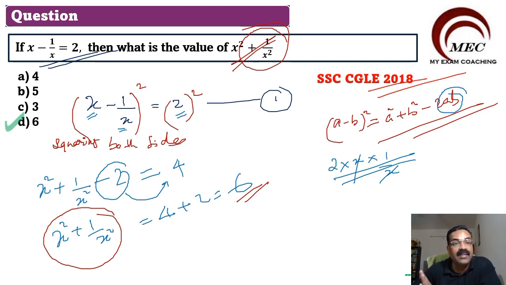Understand what we did here. The step here is squaring both sides. When you square both sides, you will get x square plus 1 by x square on one side and numbers will go to the other side. Which formula are we using here? We are using the a minus b all square formula. That is why I told you, behind every question there is a concept. If you understand that concept very clearly, then it is very easy for you to solve these types of questions. And these types of questions are very, very common in every competitive examination. So once you are clear how to approach this question, then it becomes very easy. Mentally you can see and find out the answer.